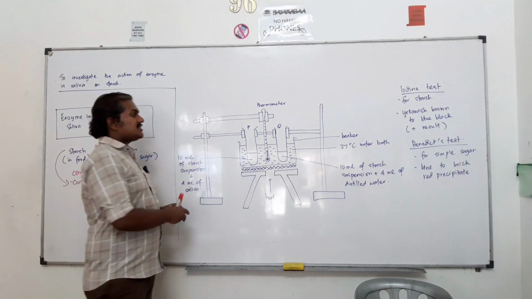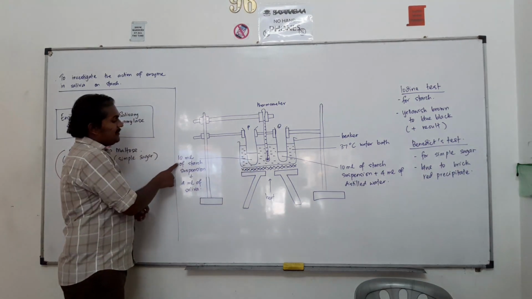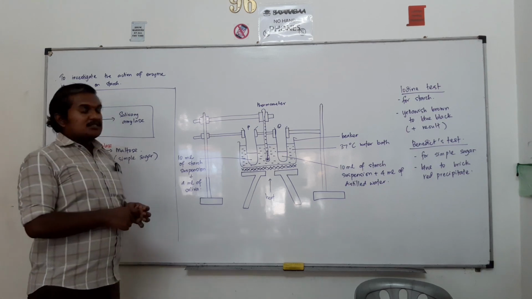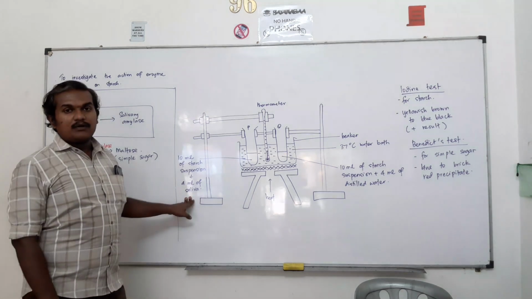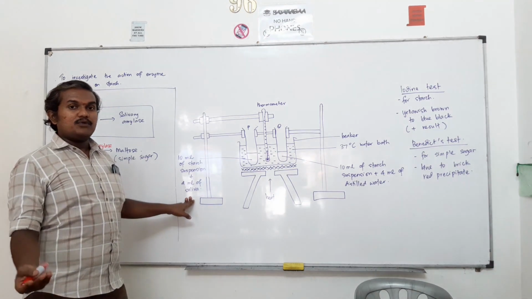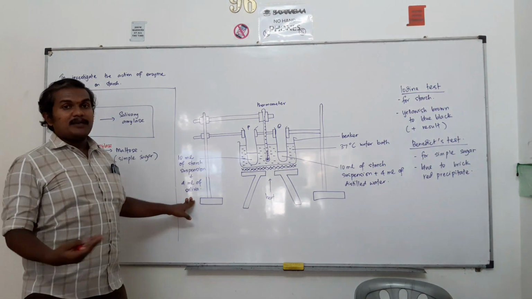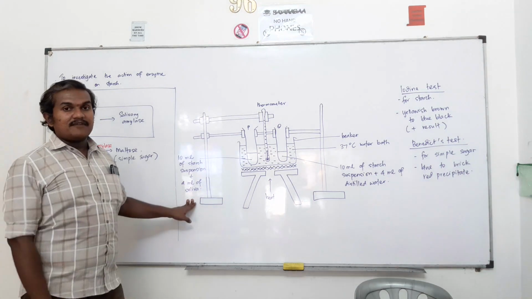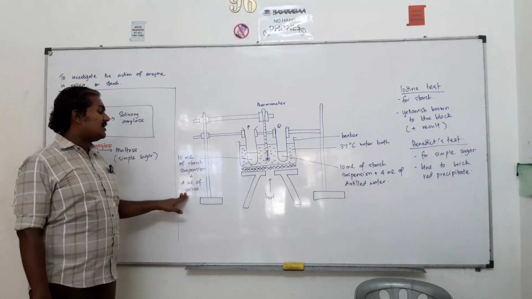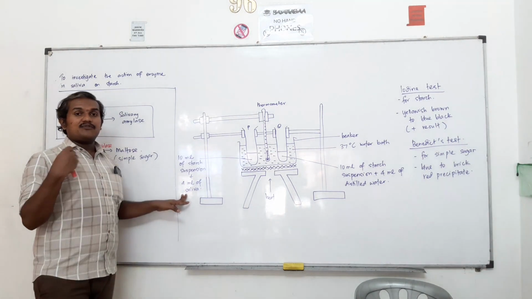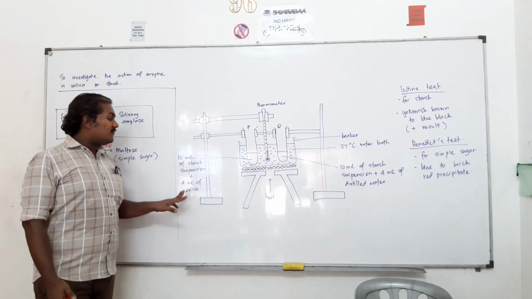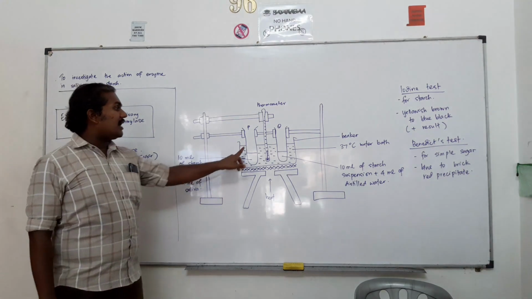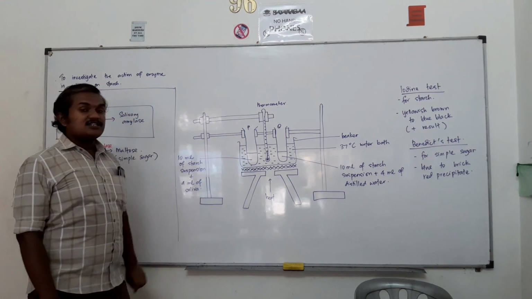So in the first test tube, you are going to fill up 10 milliliter of starch and also 4 milliliter of saliva. So this saliva will be coming from yourself. If we are preparing the apparatus setup here, we are going to use our saliva. We have to take about 4 milliliter of our saliva. We just have to rinse our mouth using water, and we are going to use that saliva, about 4 milliliter, and we are going to mix it together with the starch actually.